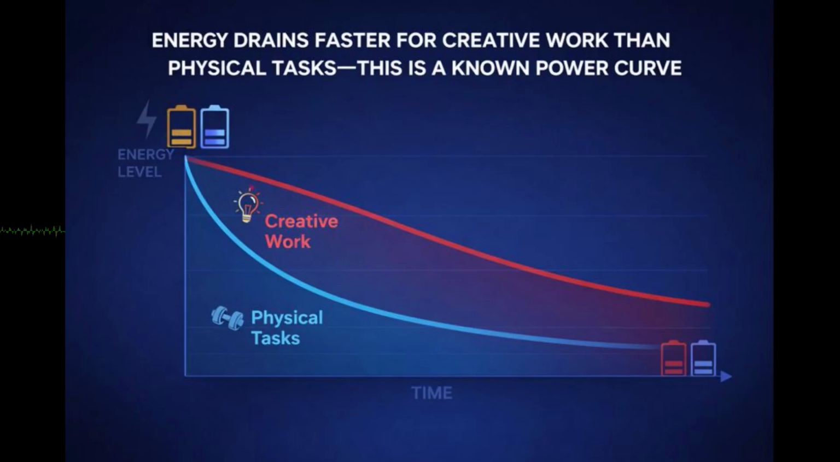Constraints are the laws of physics for my personal infrastructure. Time is finite, so it gets organized into cycles, not moods. Energy drains faster for creative work than physical tasks. This is a known power curve. Budget favors tools that remove repetition because repetition is friction, friction is heat, and heat is how systems die boring